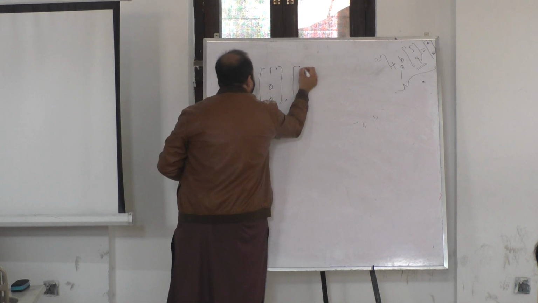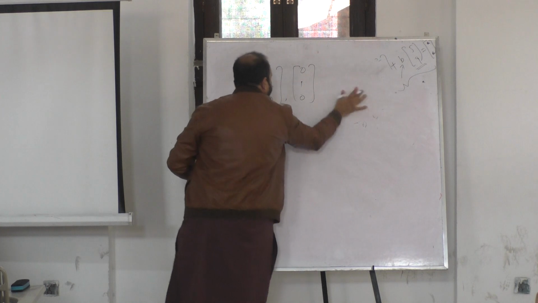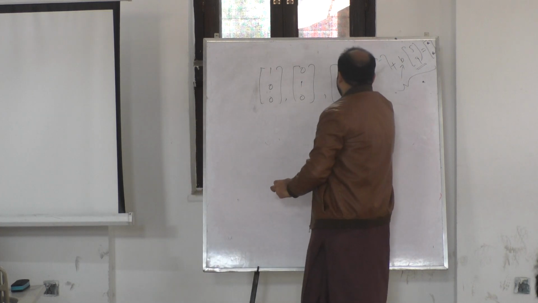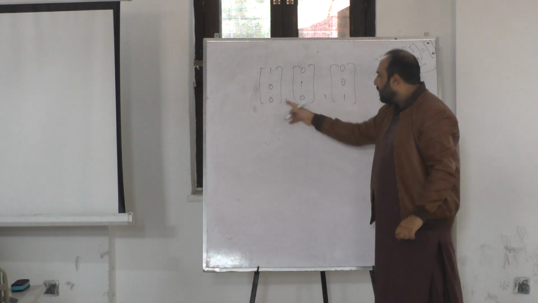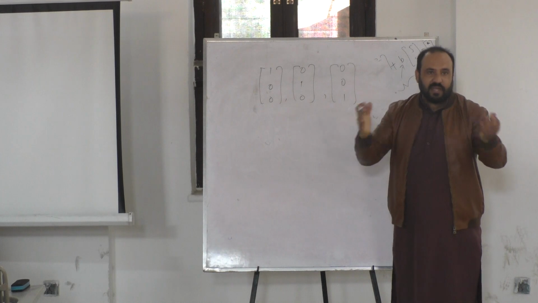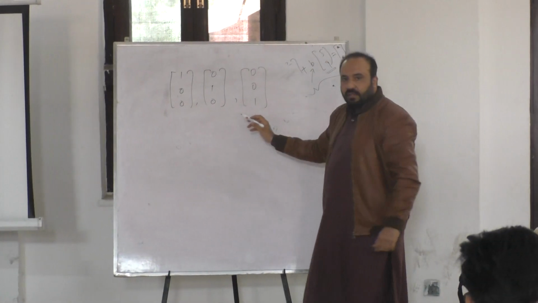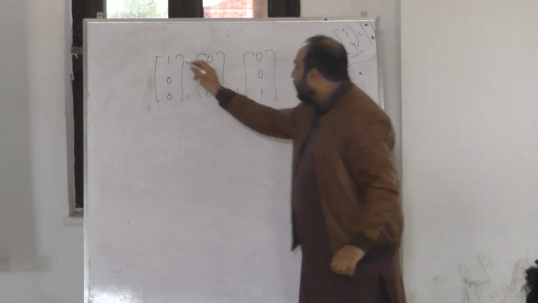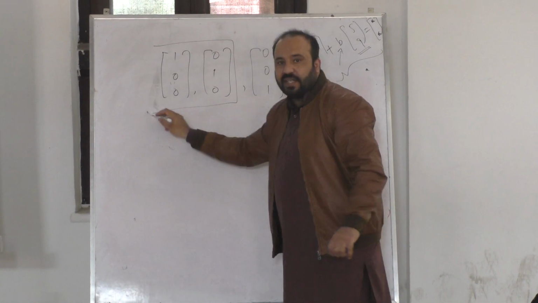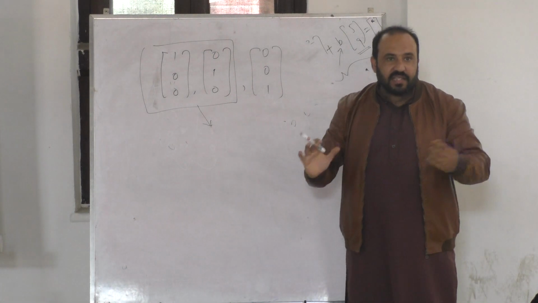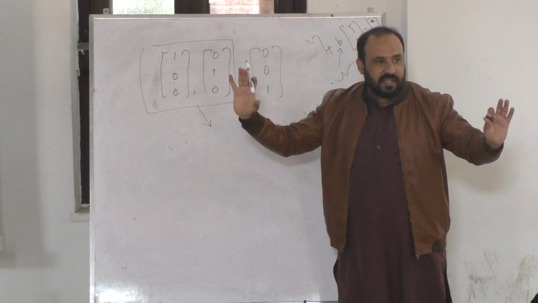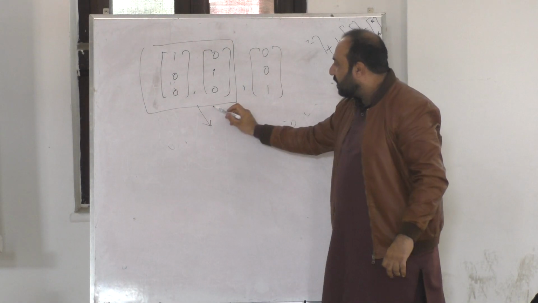मैं बिल्कुल सिंपल एग्जांपल्स ले रहा हूँ। These are bases of three-dimensional space. By bases means like axes or independent vectors that span the space. That's a three-dimensional space. Now consider a subset that is span of these two. Consider a subset in three-dimensional space, and that subset is span of just these two.